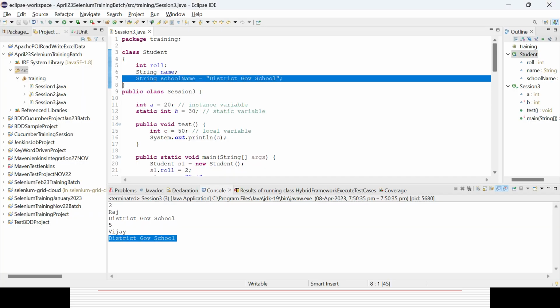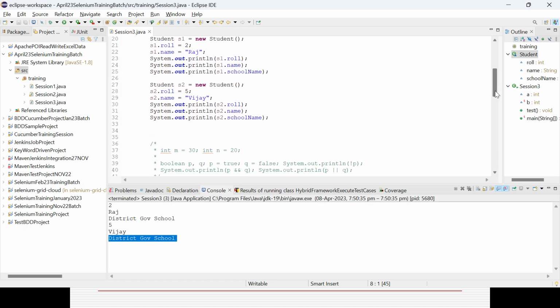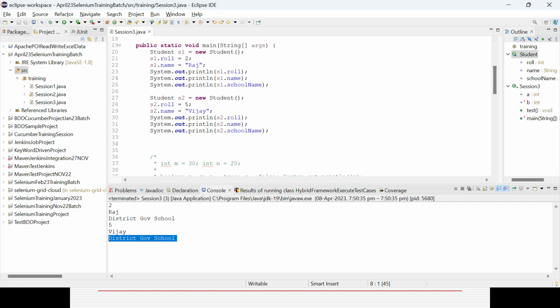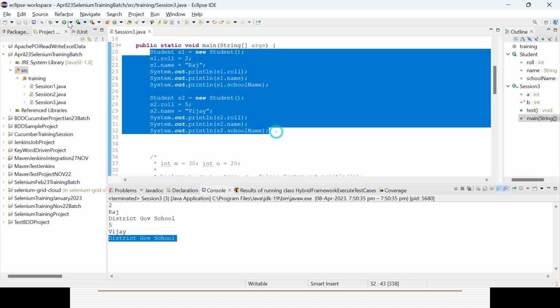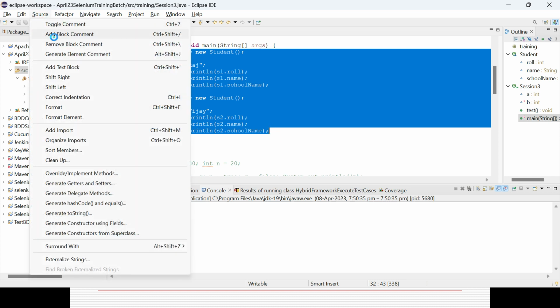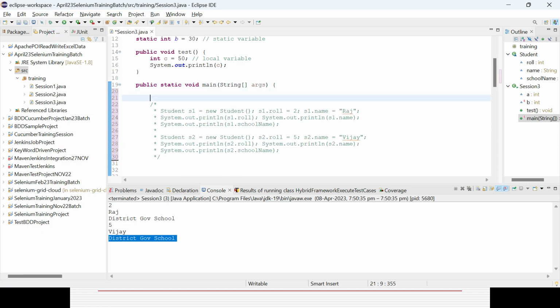So what you can do, let's comment out this part. String s1 equals "hello Java".